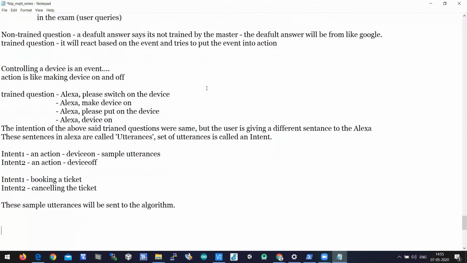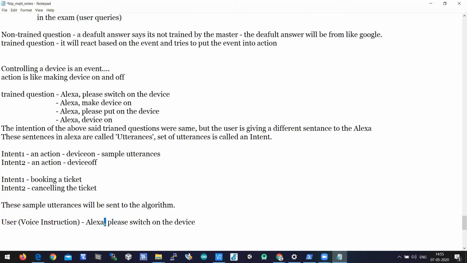Let's understand the flow. The user is giving a voice command, a voice instruction. Say "Alexa." When you say Alexa, then immediately Alexa will start listening. Okay, "Alexa, please switch on the device." So here, "please switch on the device" is the instruction.